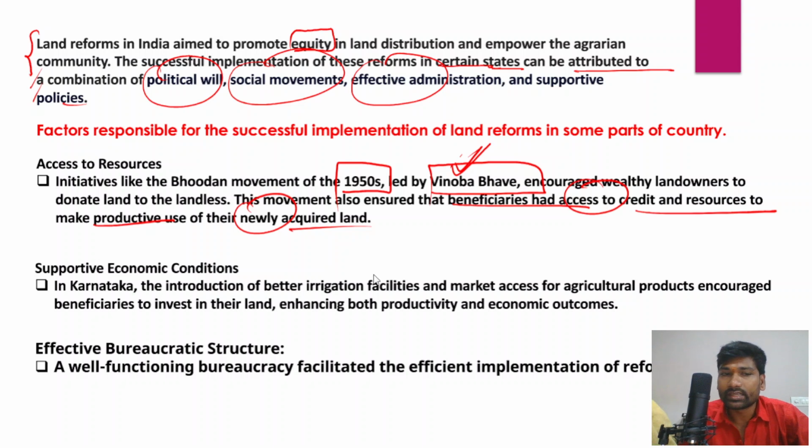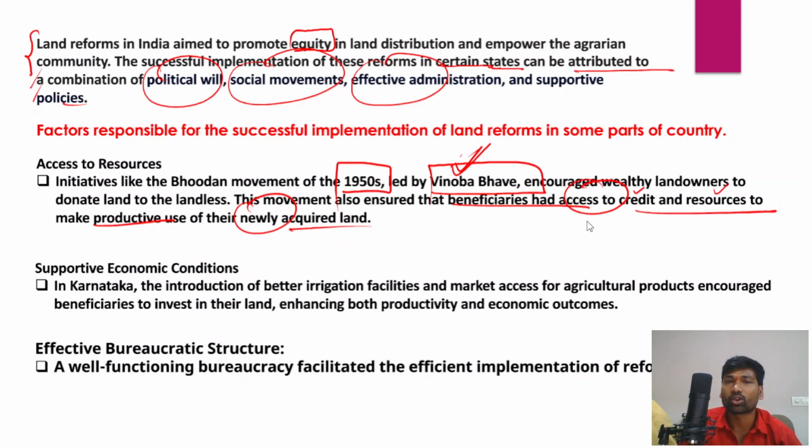Once the landless got the land, the government ensured that these people would have access to credit and other important resources, so that they could make productive use of the land.